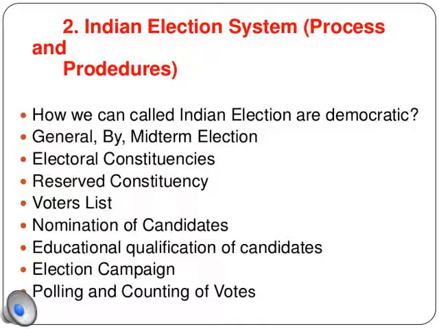Election campaign: how much amount he is going to spend on campaigning, in which places he is going to campaign, the manifesto, and any slogan he has. He has to mention all of that in the nomination form. Then polling and the counting of votes will be done last. The way the polling is done will be decided by the Election Commission, and the counting of the votes will be the last step. After the counting, you will have a majority person. Whoever gets the majority of votes will come into power. This is the procedure we have in India. We follow this procedure when we go for an election of the Rajya Sabha or the Lok Sabha.